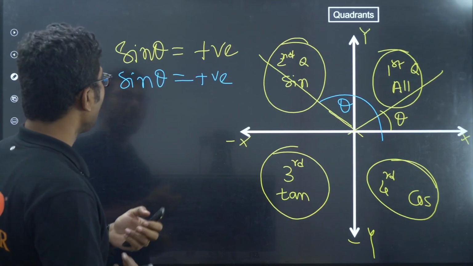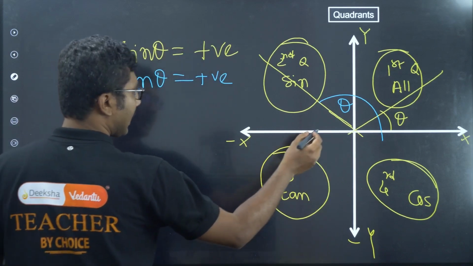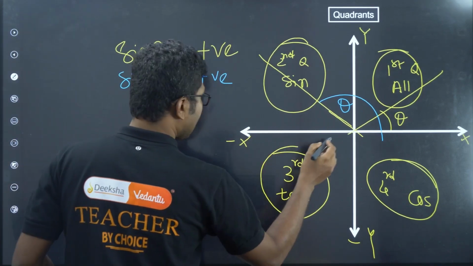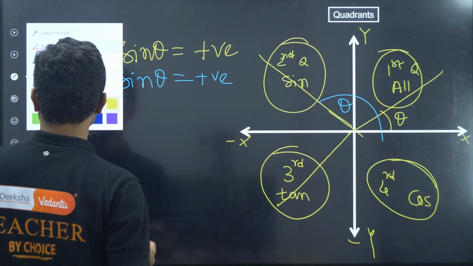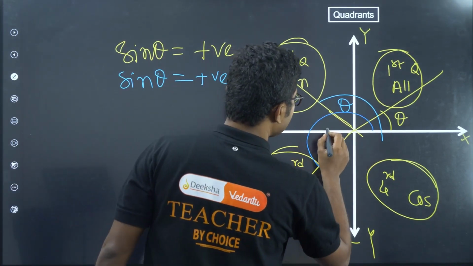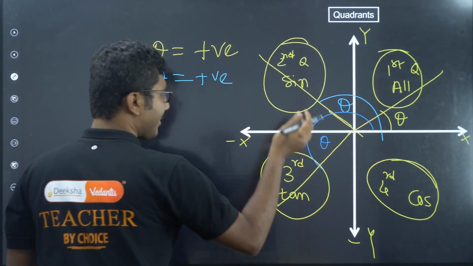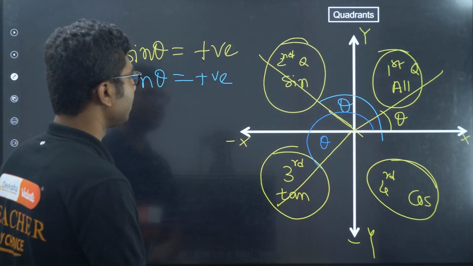Okay. Only sin theta will be positive. Similarly, when you come to the third quadrant, now you take another angle. Okay, you take another angle here and say this angle is another theta. I am using a different color code, I am not changing the name, I am using different colors so that you can understand.